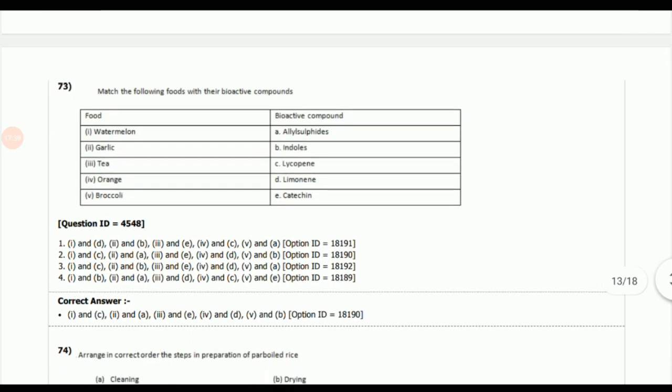Now the food along with the bioactive compound present in them. So watermelon has lycopene, garlic has allyl sulfides, tea has catechin, orange has limonene, and broccoli has indoles. So these are the correct bioactive compounds present in each food.